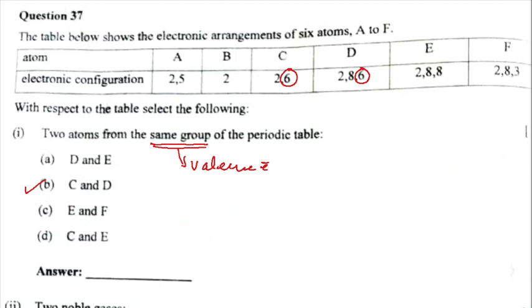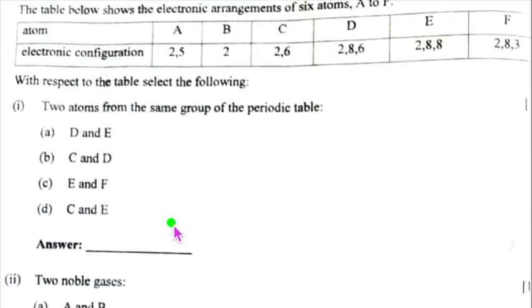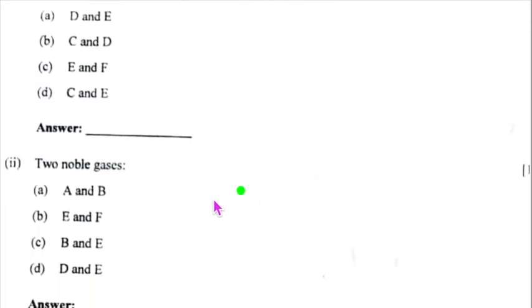Let us look at our second point. 2 noble gases. 2 noble gases will be having complete electronic configuration. Can you see this? B is helium and 2,8,8 is argon. So it is B and E. Which is the option for the second one?